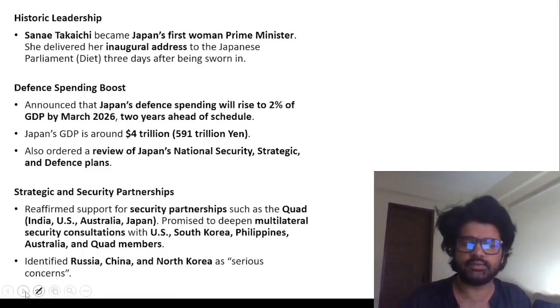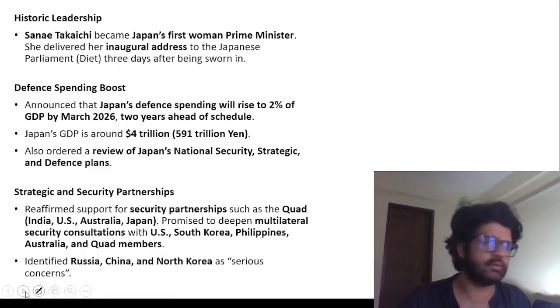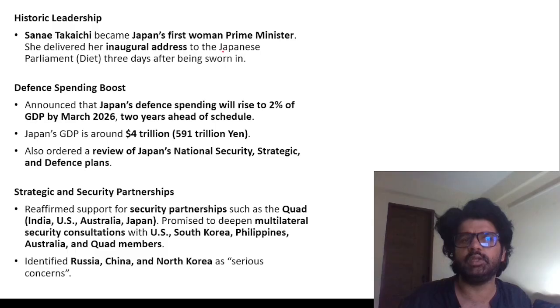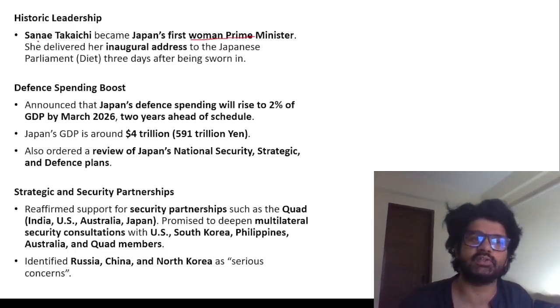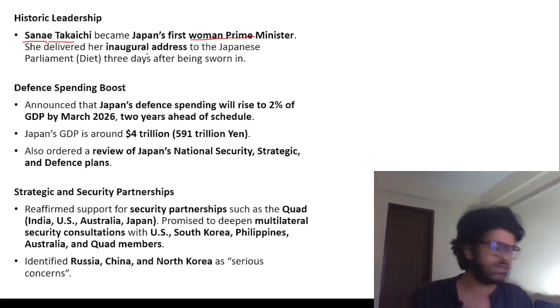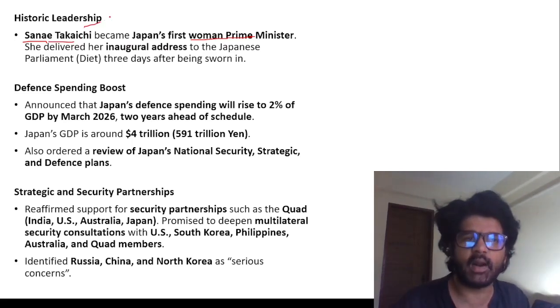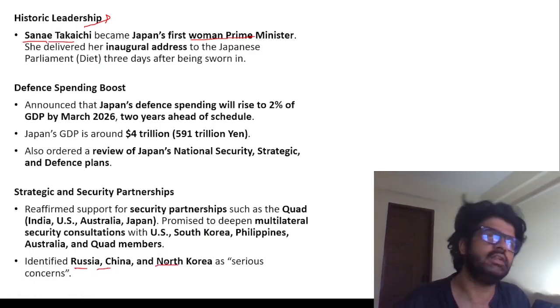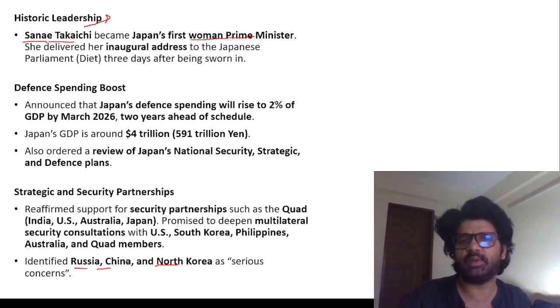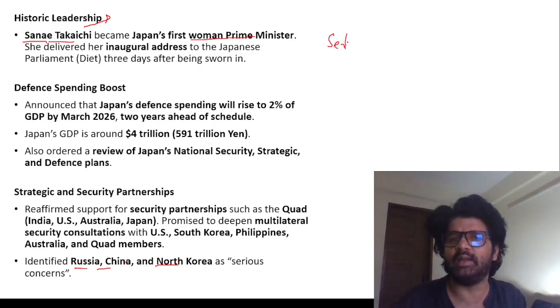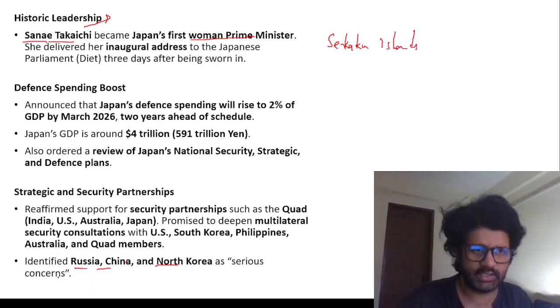She loves Modi sir, not exactly love, but she has deep respect for Modi sir. She's Japan's first woman prime minister. Shani Takashi, my Japanese friend who is preparing for UPSC, pardon me for the pronunciation. For Japan, Russia, China, and North Korea are serious concerns. China and Japan keep on fighting over the Senkaku Islands. UPSC has already asked a PYQ on that, so we'll talk about that as well.